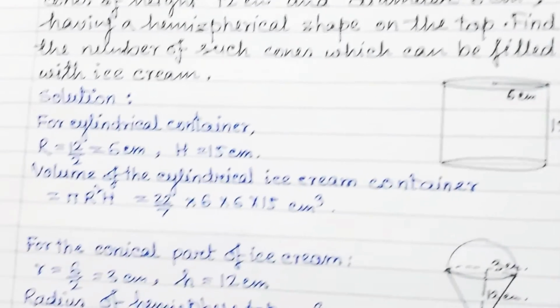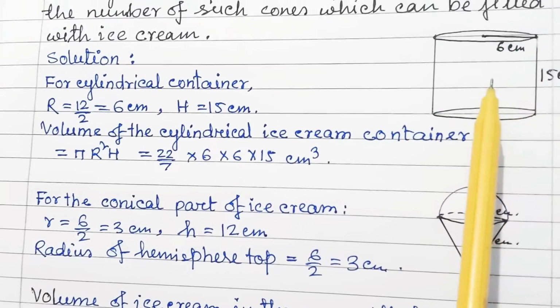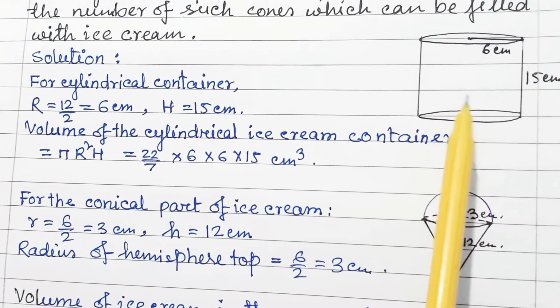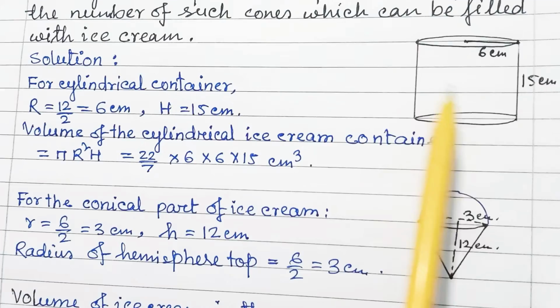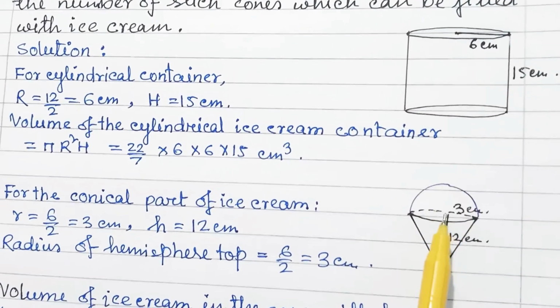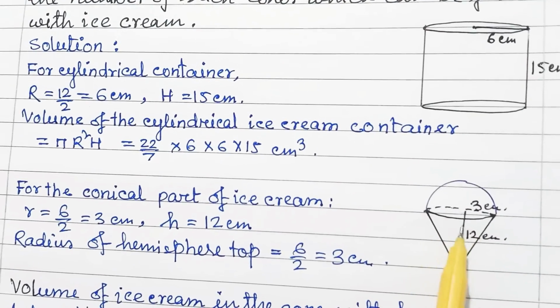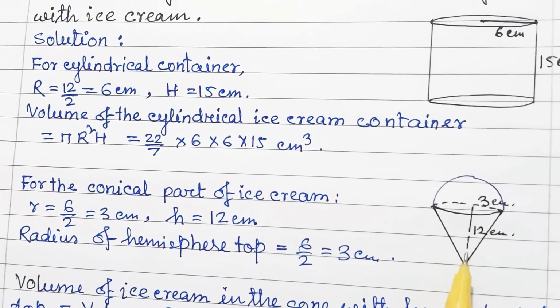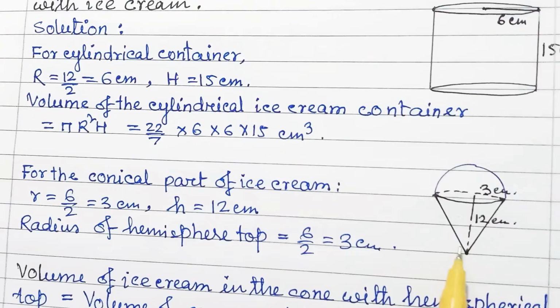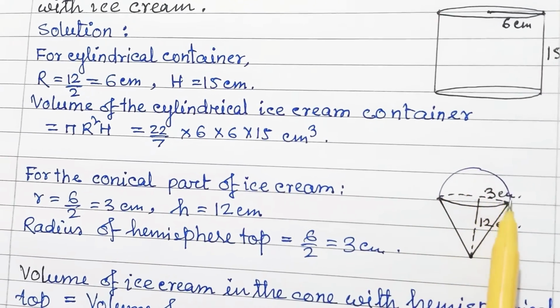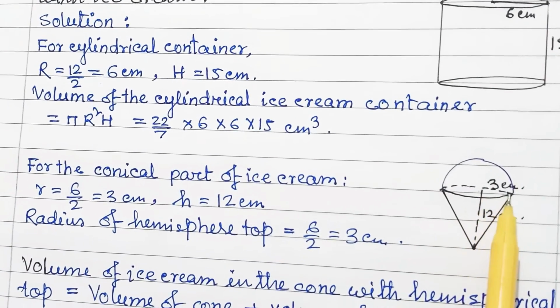That means a right circular cylindrical container is full of ice cream. This ice cream will fill different cones whose conical part has a height of 12 centimeter, and the spherical part has a radius of 3 centimeter.